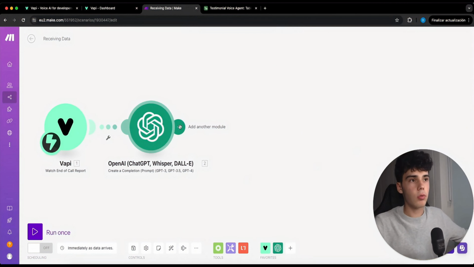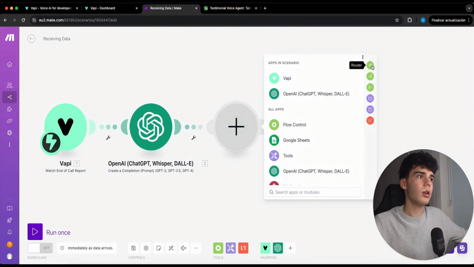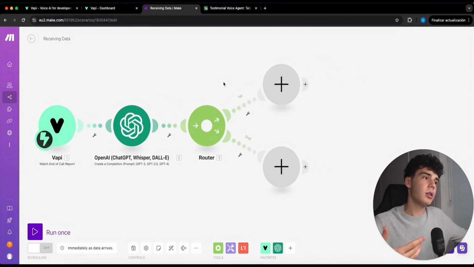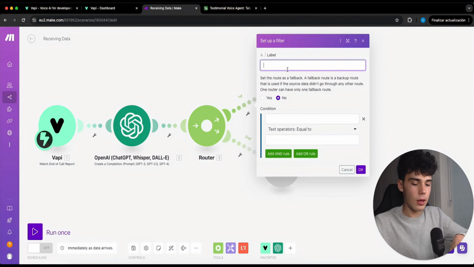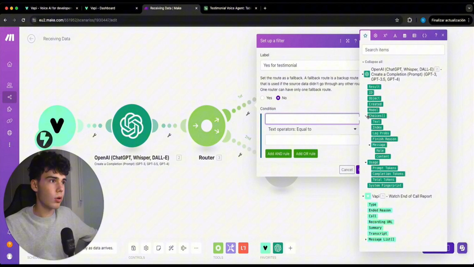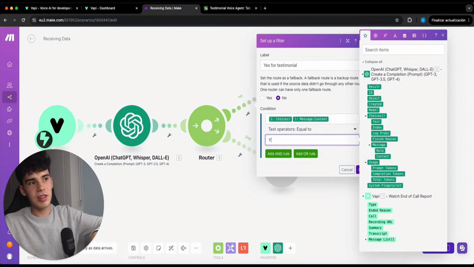From now on, what we are gonna do is put a router in here in which we're gonna place two paths. We don't want to use more GPT to extract a testimonial when the client didn't want to leave a review. So we will place a path for when he didn't want to leave a testimonial, to just put a message saying the client didn't want to leave a testimonial. The first one is gonna be yes for testimonial. Then in condition, we go into choices, message, content, and we put it equal to yes.